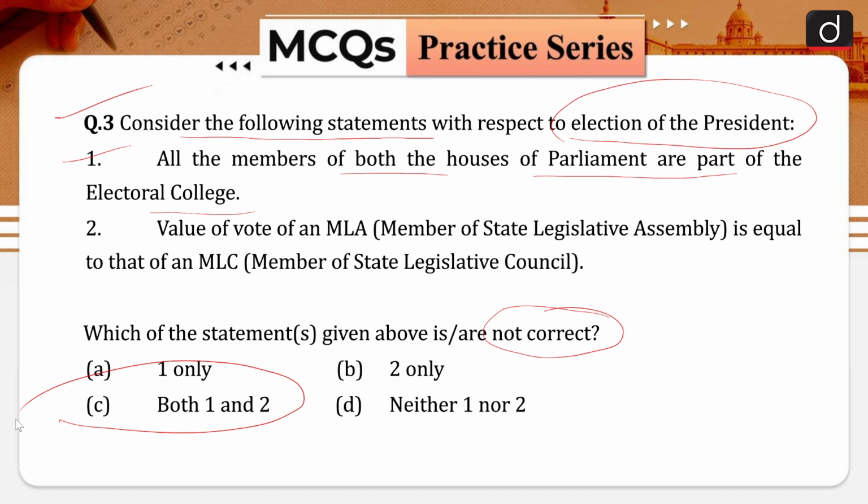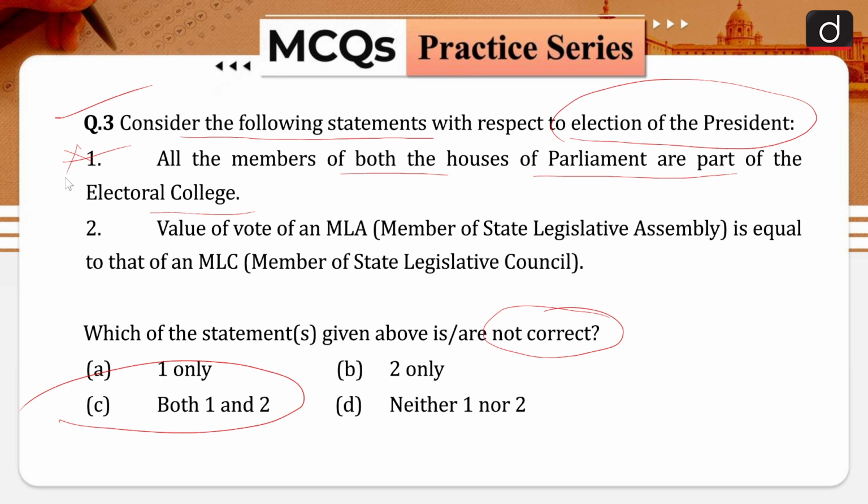The electoral college consists of the elected members of, firstly, both the houses of the parliament, that is the Lok Sabha and the Rajya Sabha, and that is why your statement number 1 is not correct. Legislative assemblies of the states, legislative assemblies of the Union Territories of Delhi and Puducherry, and now the Union Territory of Jammu and Kashmir as well.